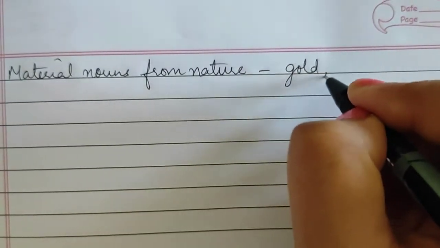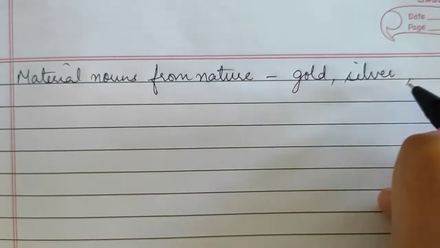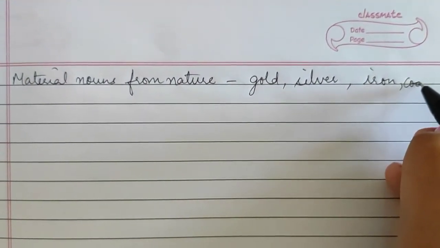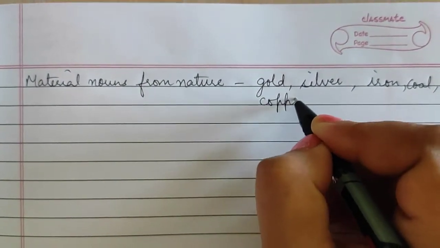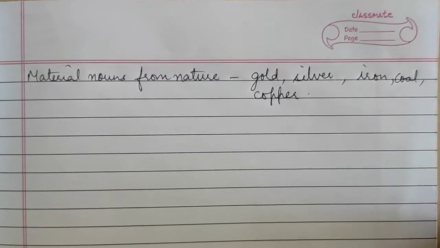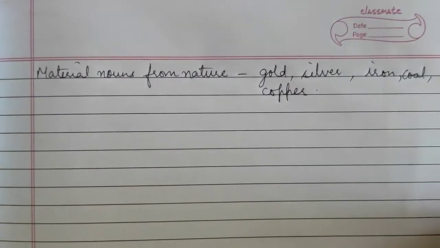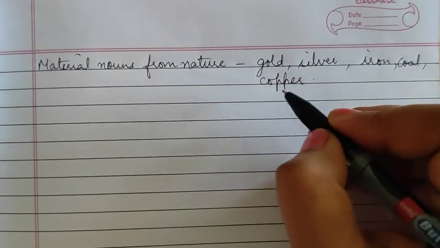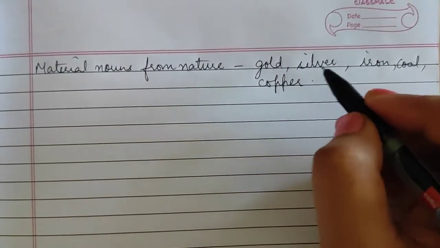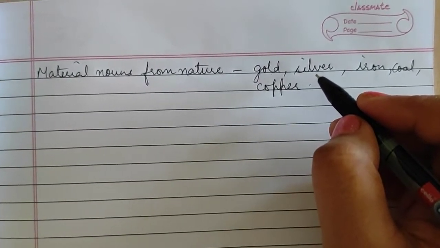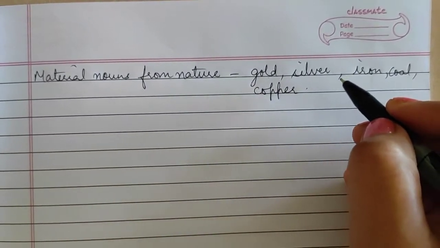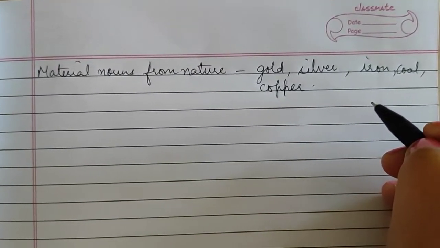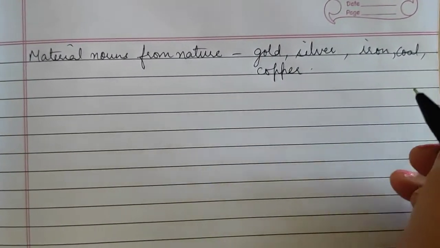Like gold, silver, iron, coal, copper. All these are the materials which we get from nature. With gold jewelry is made, silver utensils are made, and jewelry is also made. Understood? So all these things are the material nouns which we get from nature.